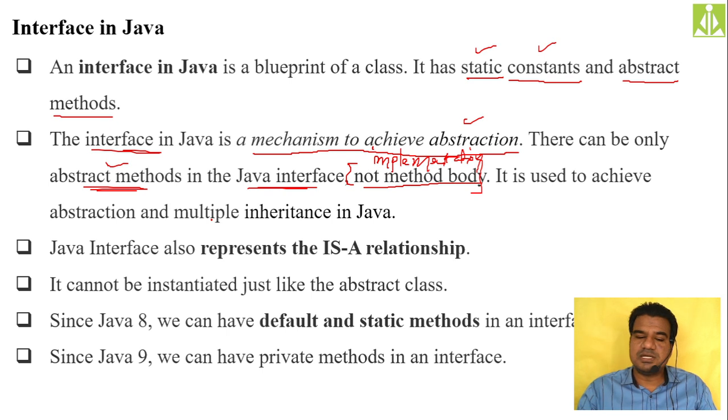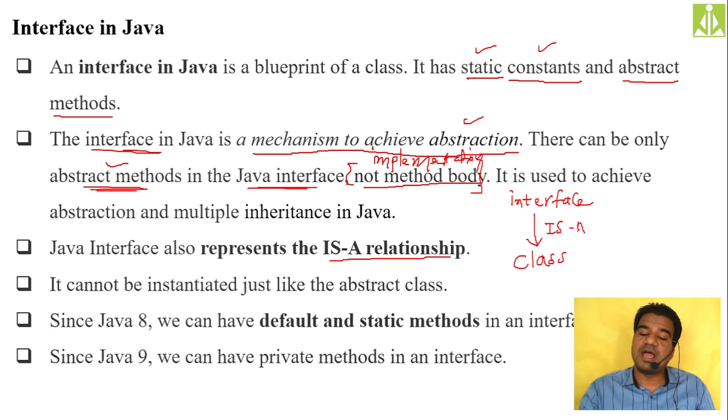Java interface also represents the is-a relationship. Is-a relationship in the sense parent to child relationship, isn't it? If you have an interface, from that interface you can implement a class. Implementing is nothing but inheriting. You can implement a class from an interface. About it in detail we will discuss. When we have such a relationship between a class and an interface, it is an is-a relationship. Remember this one.